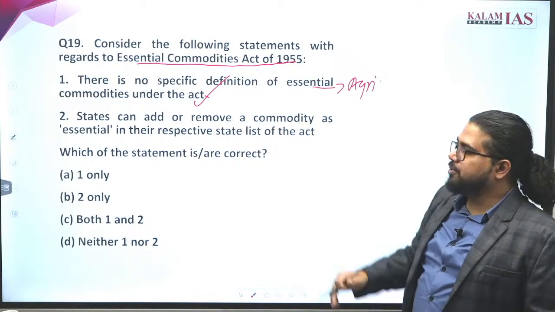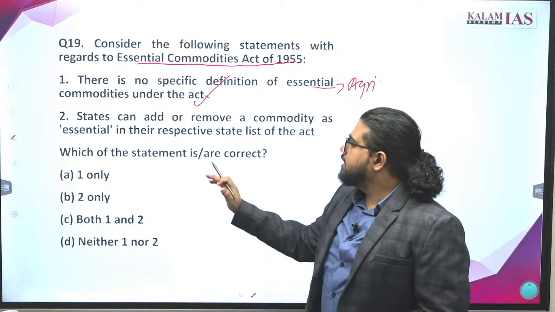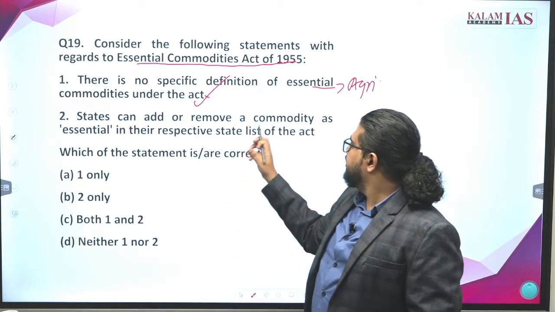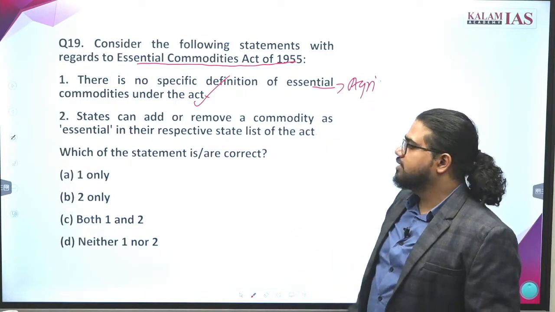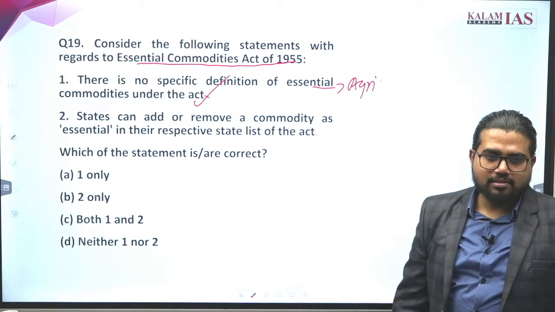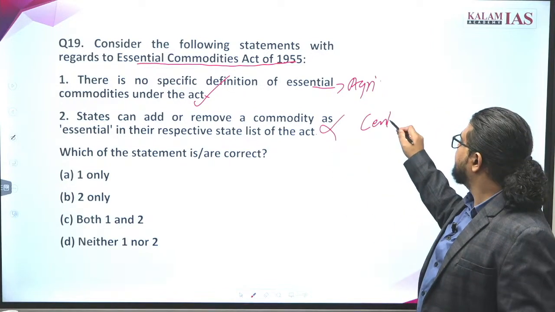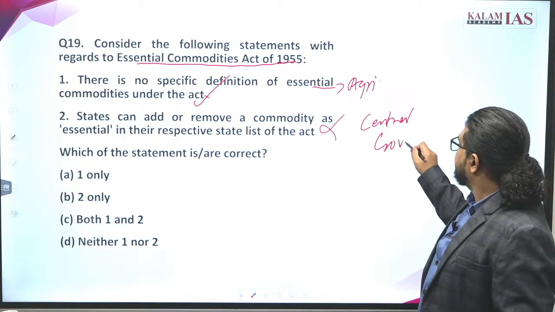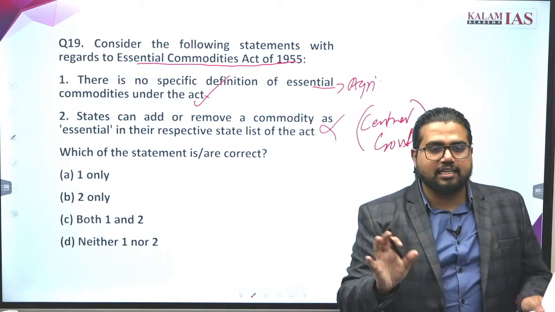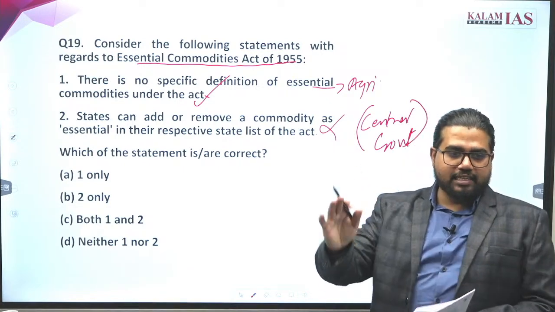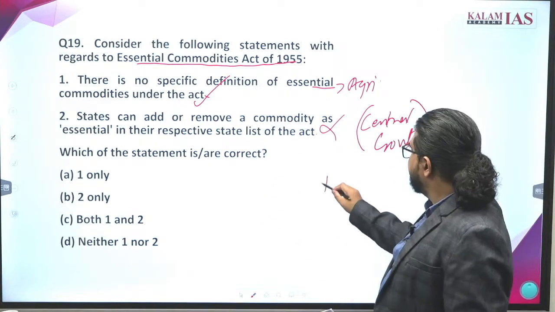The first statement is absolutely correct. There is no exact definition of what constitutes an essential commodity. The second is that states can add or remove a commodity as essential in their respective state list of the Act. Is it true or wrong? It's not right. Only the central government can add or remove a commodity as an essential commodity, whether it is wheat, dal or anything. But the implementation